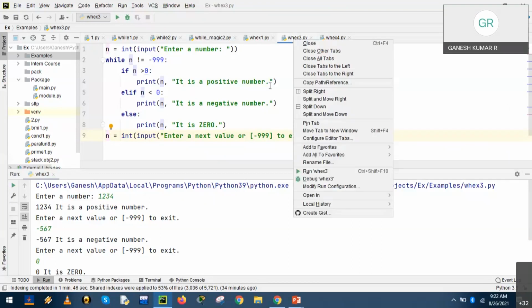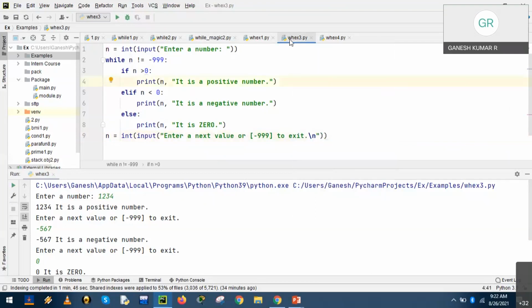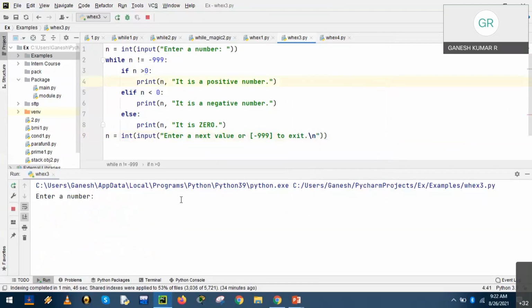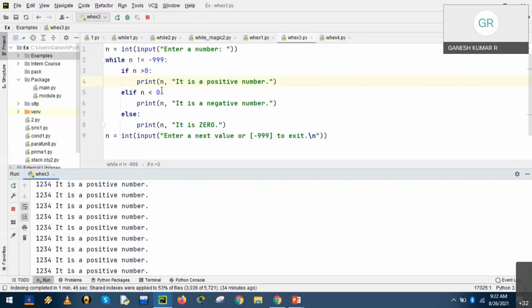So when we run the program, I'll try to run it again. Let us check the nature. Enter a number. Obviously, because the first statement is n is equal to input, enter a number. There's nothing wrong, right? Let us have the same input. And when I enter it, it has been stuck in an infinite loop. So we have got the output, right?